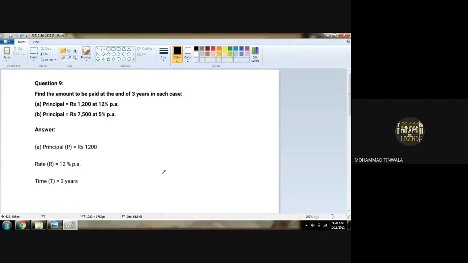So 510 rupees is the amount we have to find. Is that clear? To find the amount, we know that amount is equal to P plus I.